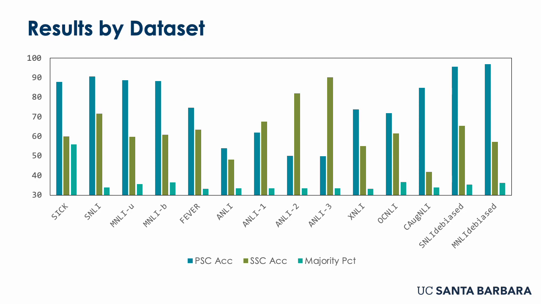And then finally, we look at some data sets that were produced even more recently with an eye towards being debiased. And unfortunately, what happens when you produce these debiased data sets is even if we can reduce the single sentence condition accuracy on, let's say, the hypothesis distribution, these interventions often lead to introducing biases on the premise distribution or vice versa. So this is a challenge that has to be overcome.